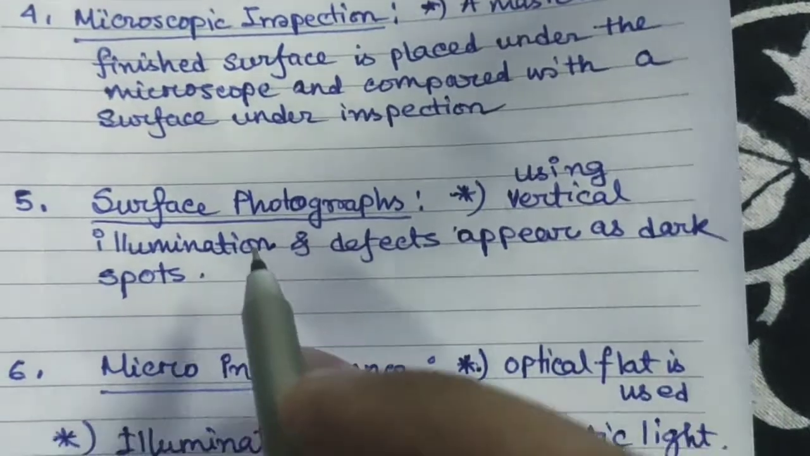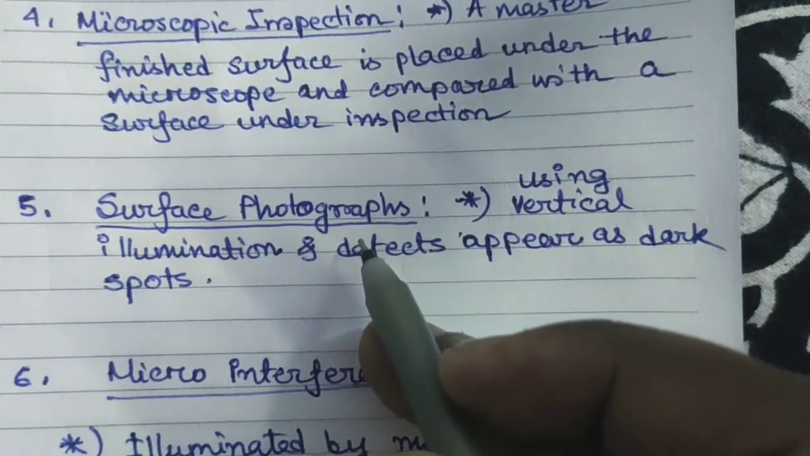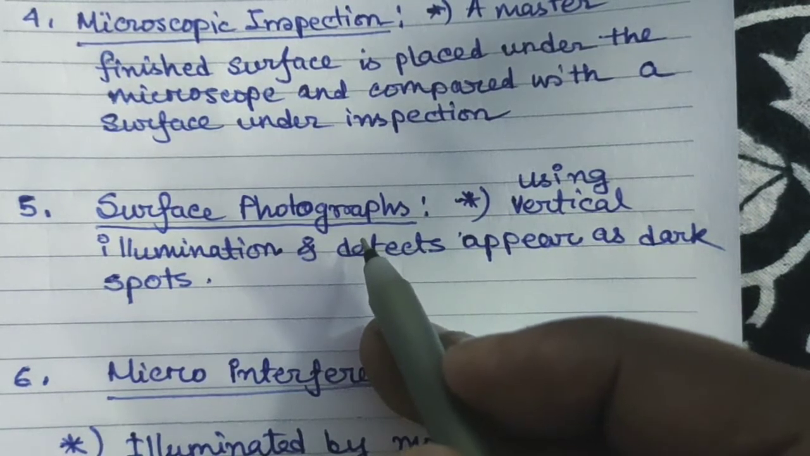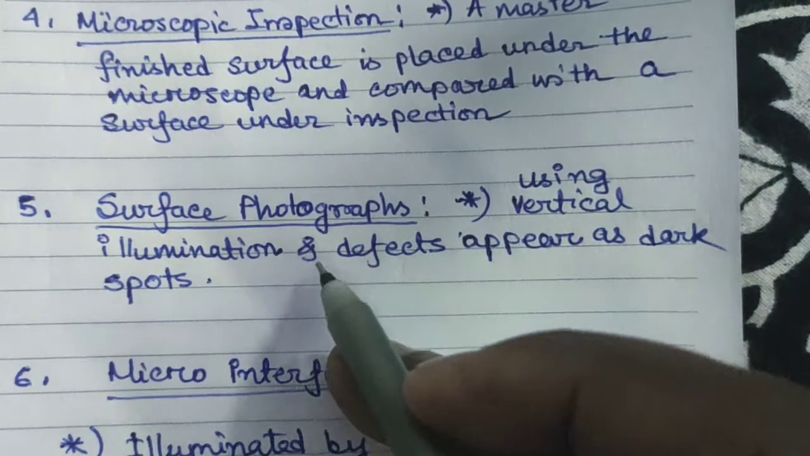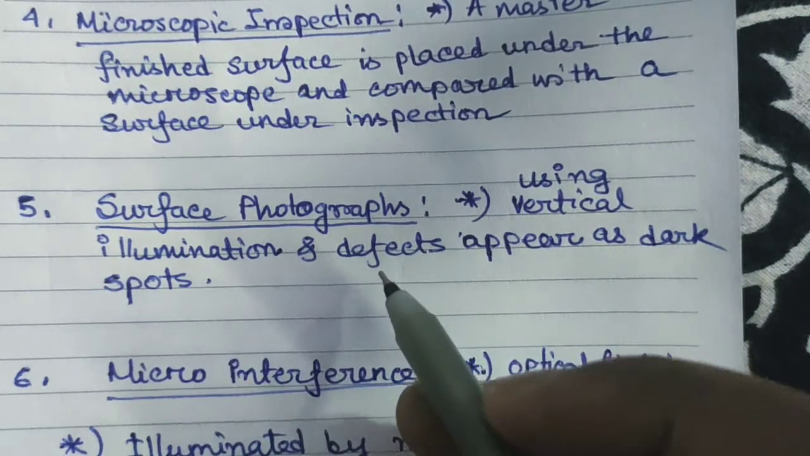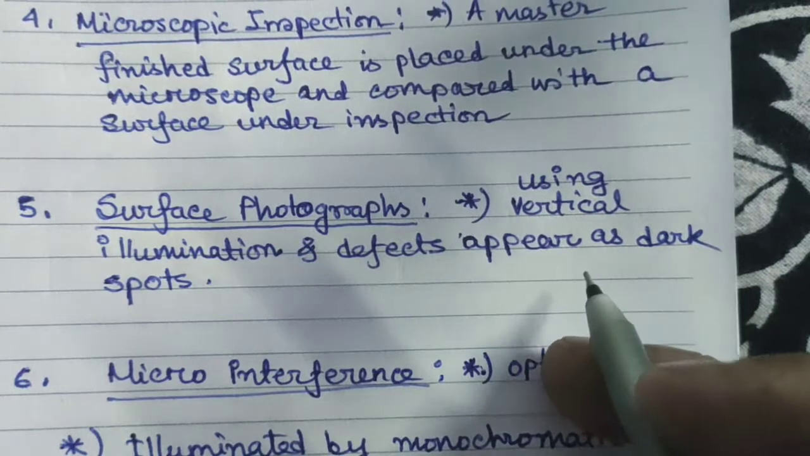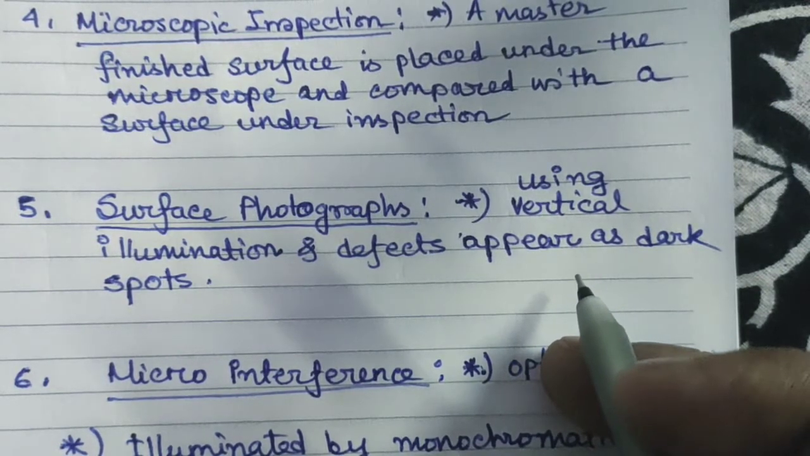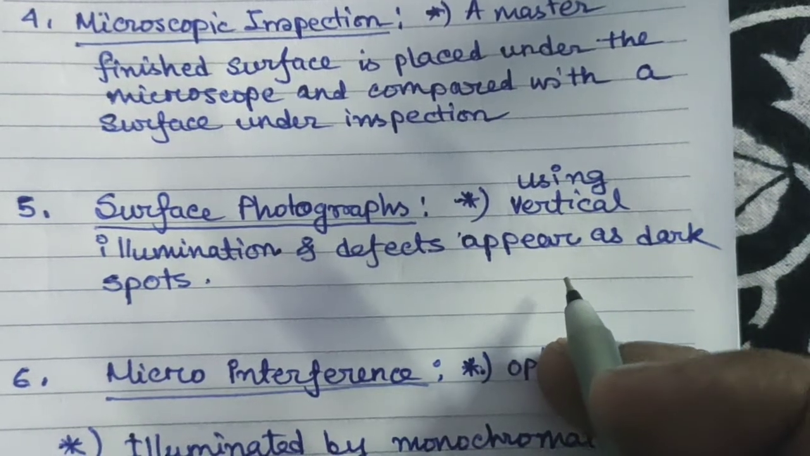The next thing we can see is the surface photographs. In this case, a magnified photograph of the surface is taken with different types of illumination. We can use vertical illumination, which shows the defects or irregularities: the scratches appear as dark spots, while the flat portion of the surface appears as a bright area.